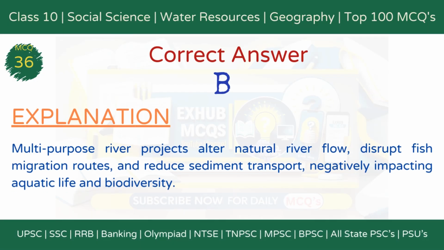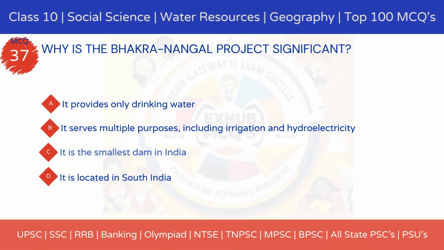The correct answer is option B. They disrupt sediment flow and fish migration. Explanation. Multi-purpose river projects alter natural river flow, disrupt fish migration routes, and reduce sediment transport, negatively impacting aquatic life and biodiversity.